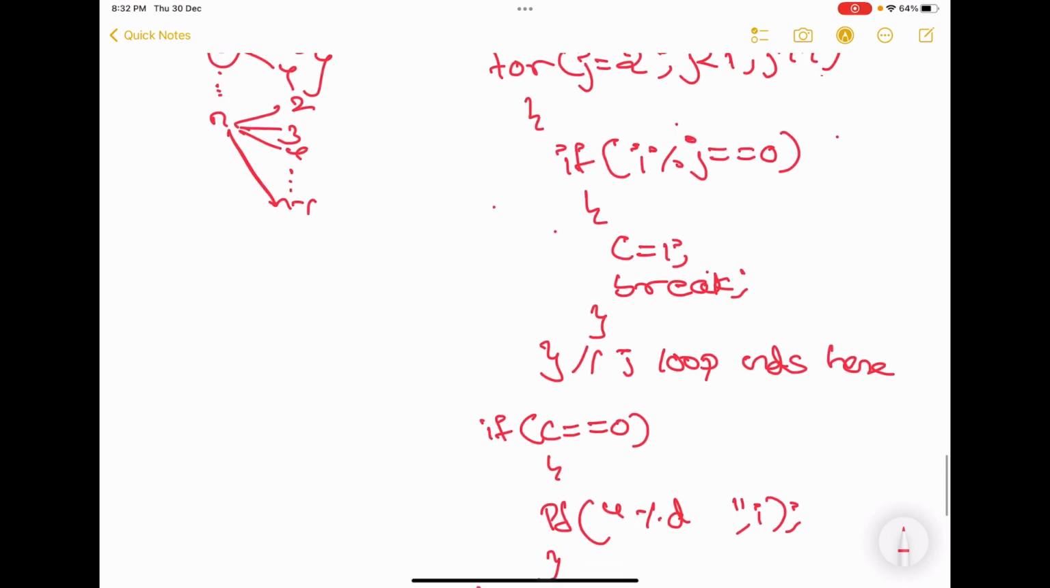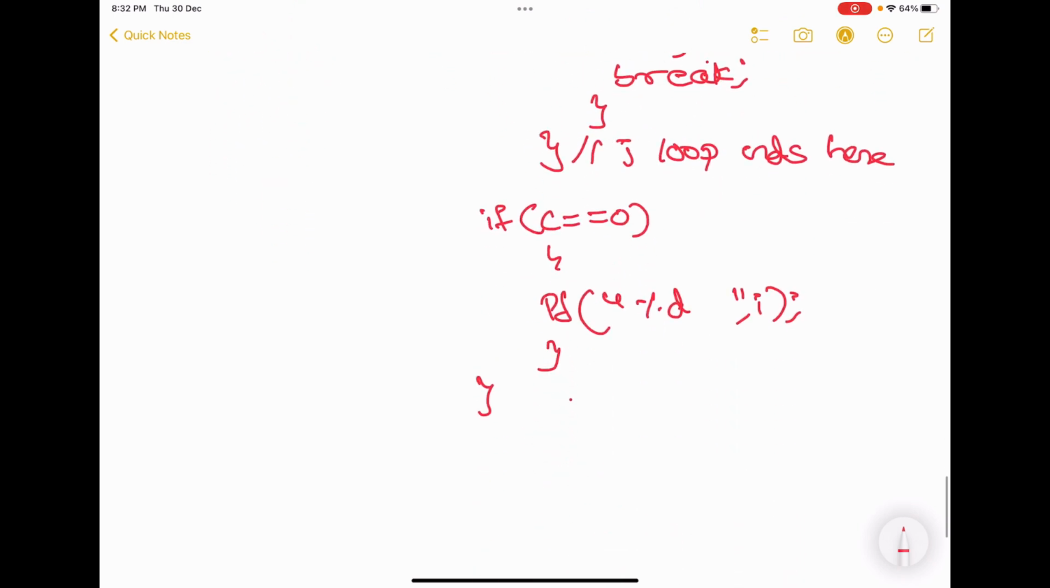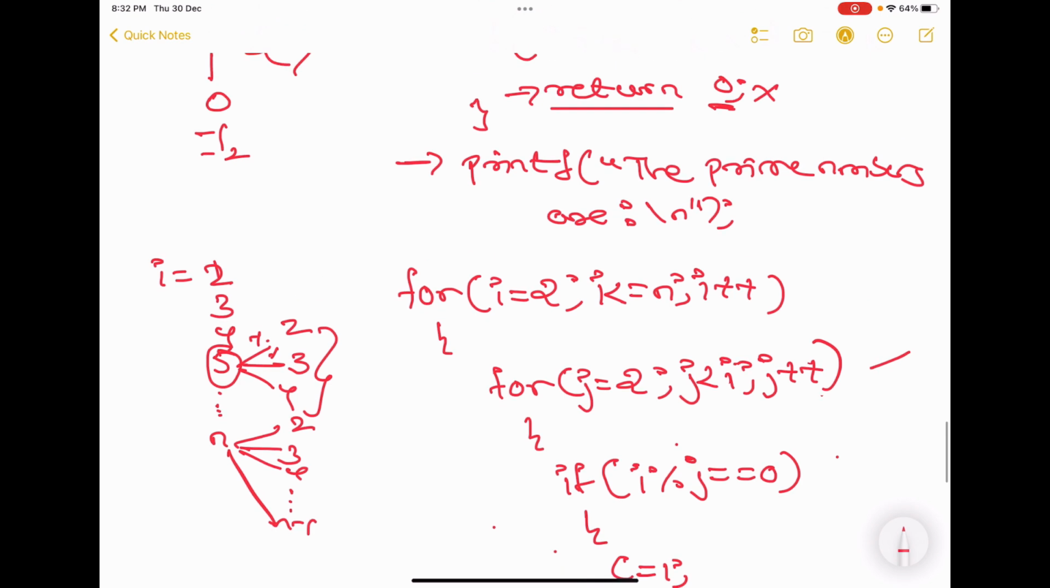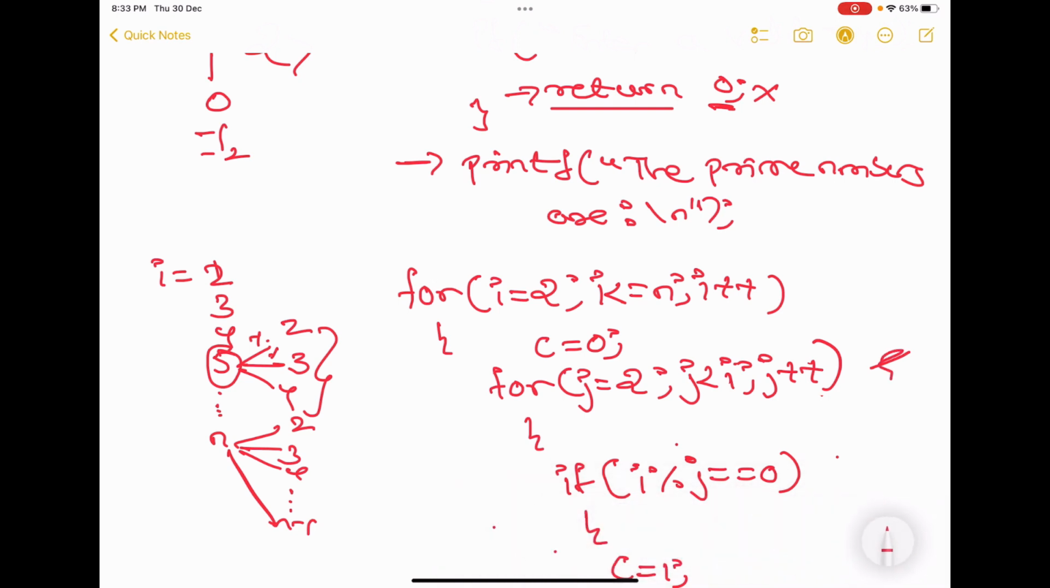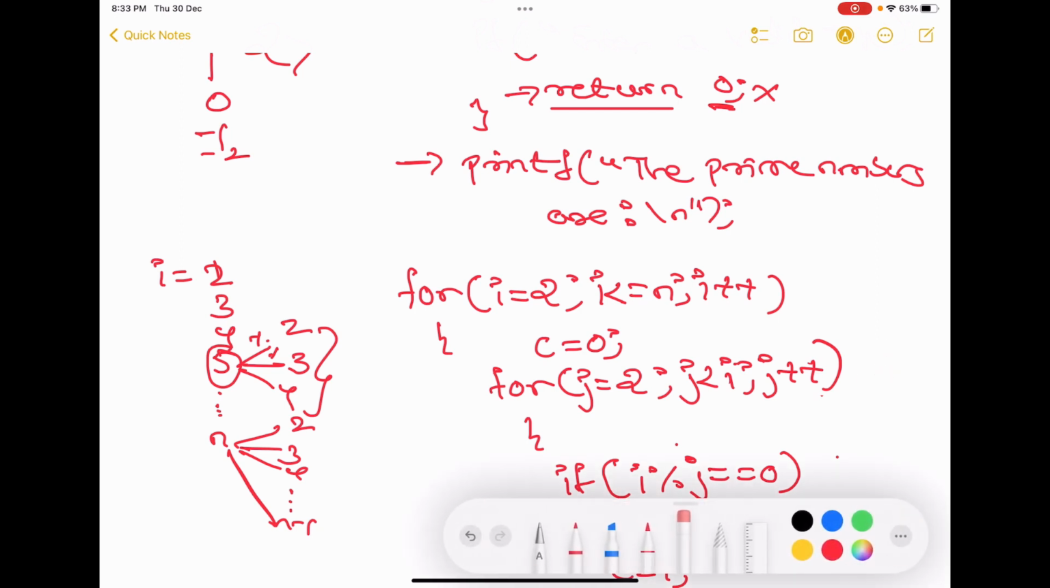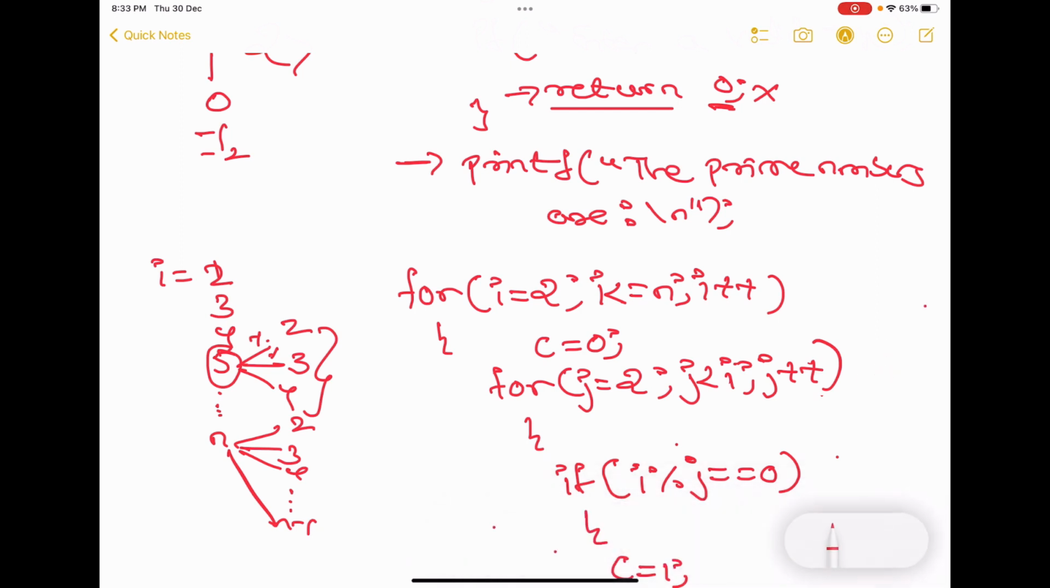So if in case c becomes 1, where will we reset the value of c? We have to reset it here. c is equal to 0. You have to reset it inside the first for loop, but before the second for loop. You have to initialize the value of c is equal to 0 inside the first for loop, but outside the second for loop. So you have to write it in between the two for loops. This is the perfect position.